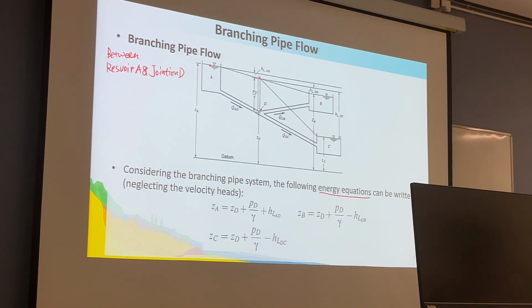In the junction D, if there is a manometer here, we put a point here. This is point 1 and point 2.